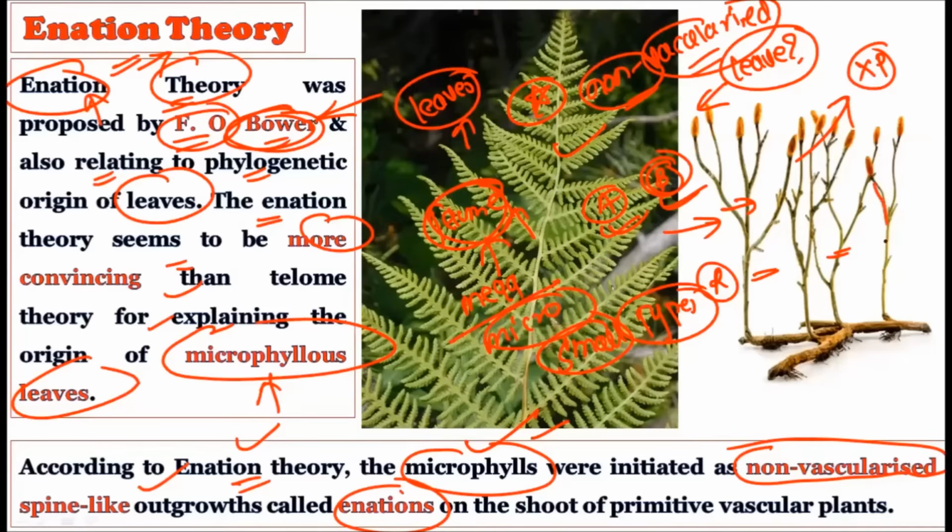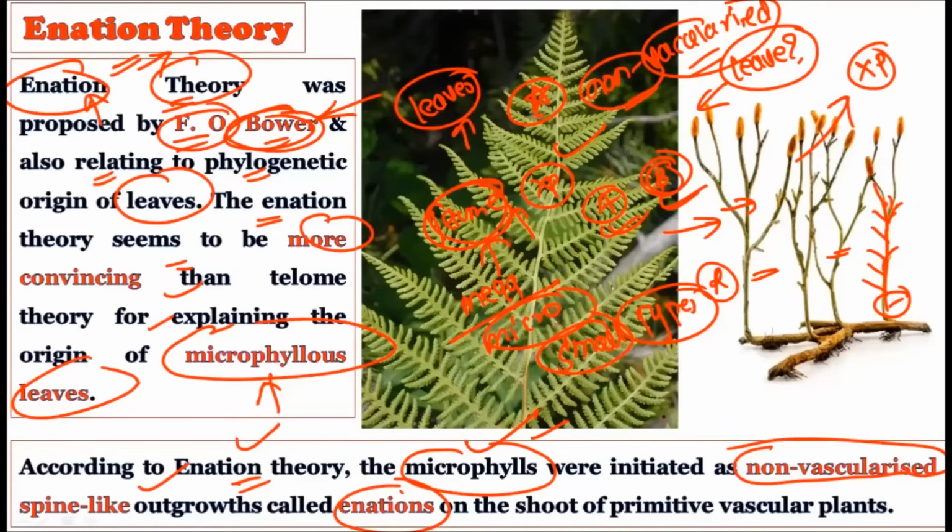As you can see, this is the main axis of the rhynia, and the spine-like outgrowths were on this axis. These outgrowths were non-vascularized; that is, they do not have any vascular connection and do not show the presence of xylem and phloem. But later, somehow in the process of evolution, they acquired the vascular system, that is, the xylem and phloem.